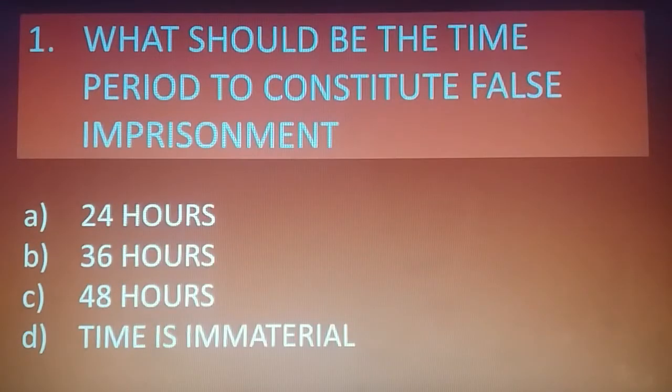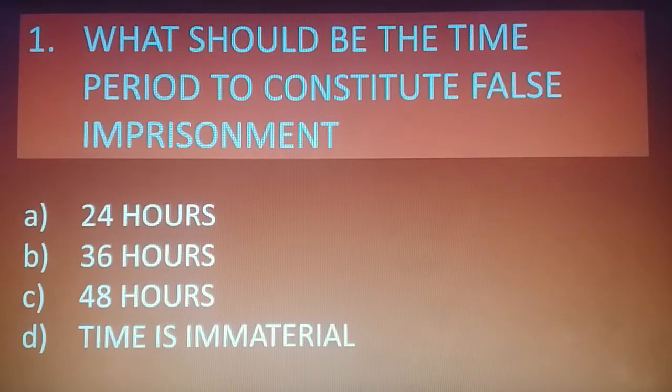So here's the first question. What should be the time period to constitute false imprisonment? These are the options: A 24 hours, B 36 hours, C 48 hours, and D time is immaterial. We know the concept of false imprisonment, that is confinement of a person without any lawful justification.